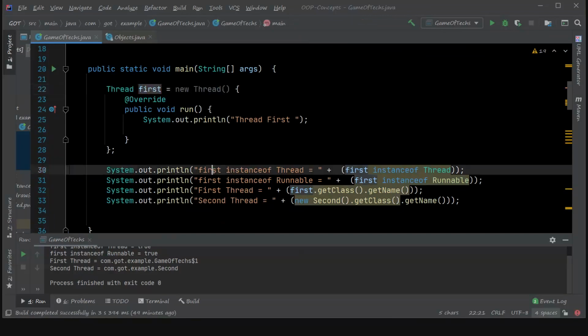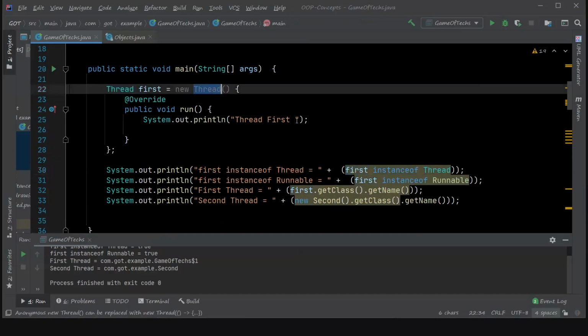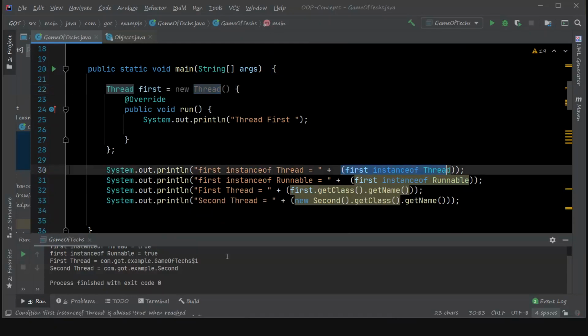Now if I print whether first is an instance of Thread, so when I use the instanceof operator here, during runtime it can see that it's an instance of the Thread class because it is an implementation of Thread, right? And it returns true.